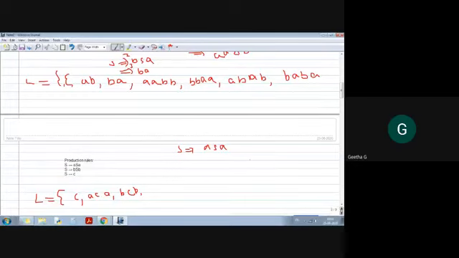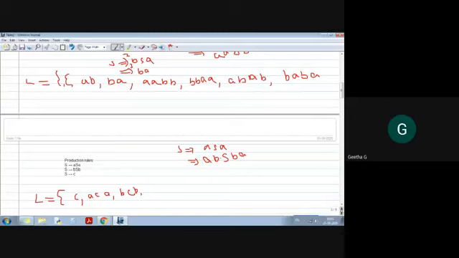Next I want to produce the next length, so either I can go for rule 1 or rule 2. When I apply rule 1, I'll get AA; no, I'm going to apply rule 2. So A, B, B, A.